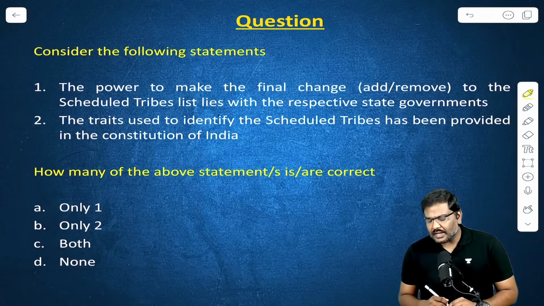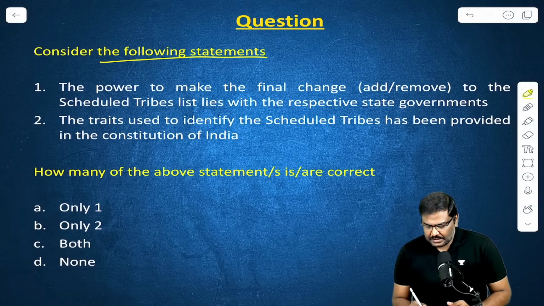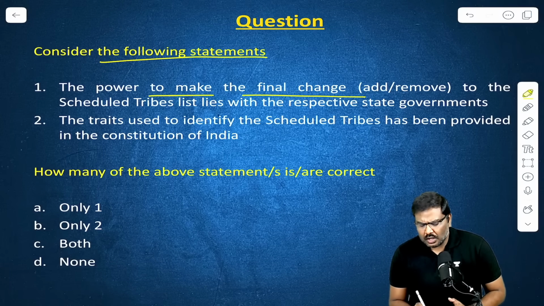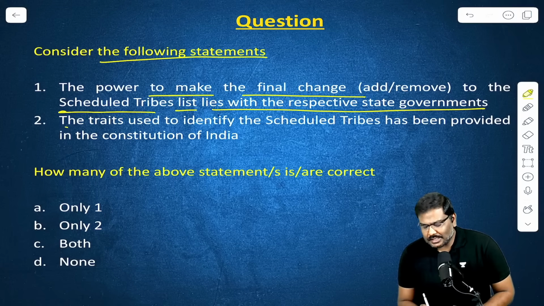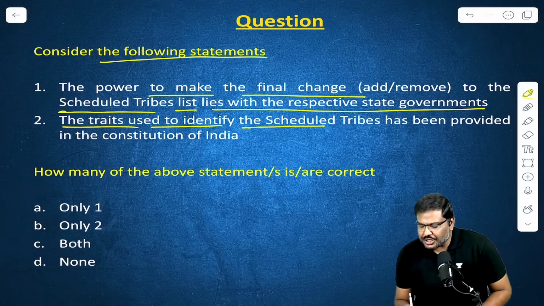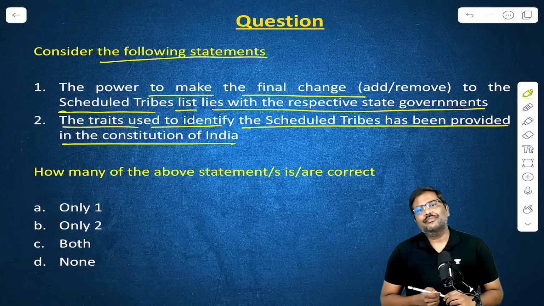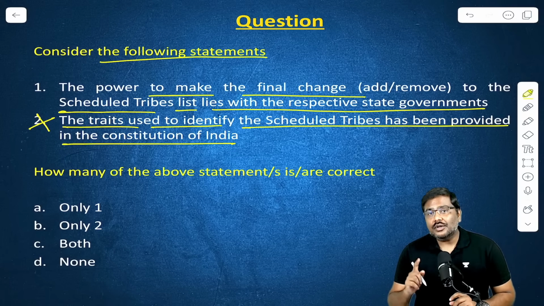Now, let's solve an MCQ. Consider the following statements. The power to make the final change, that is add or remove, to the scheduled tribes list lies with the respective state government. The traits used to identify the scheduled tribes has been provided in the Constitution of India. In the Constitution of India? No, it is not mentioned in the Constitution of India.